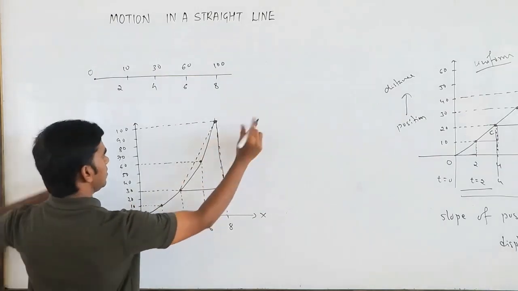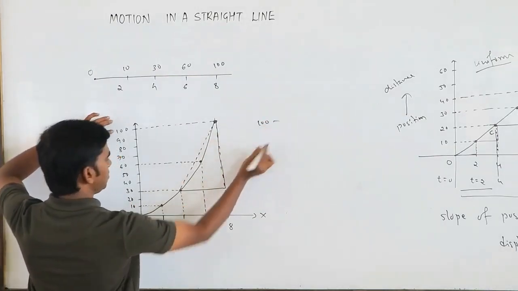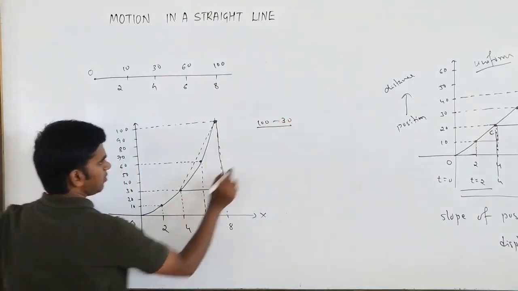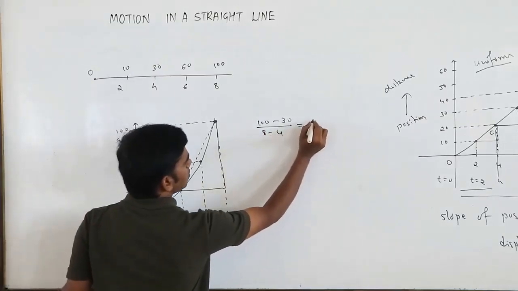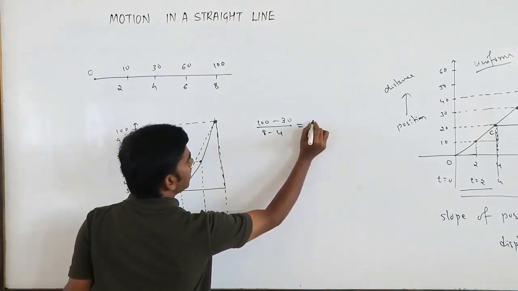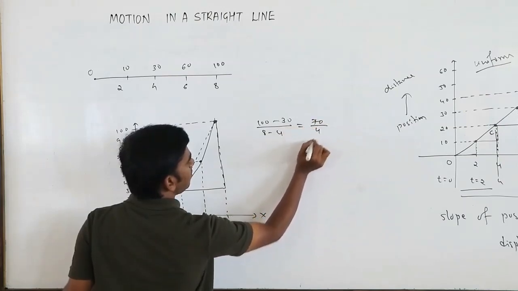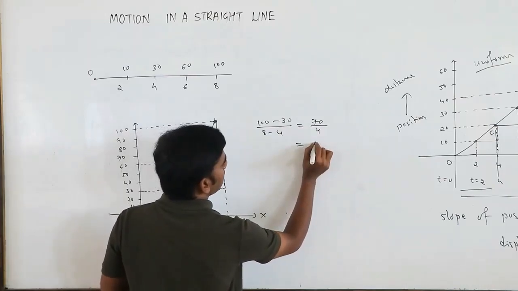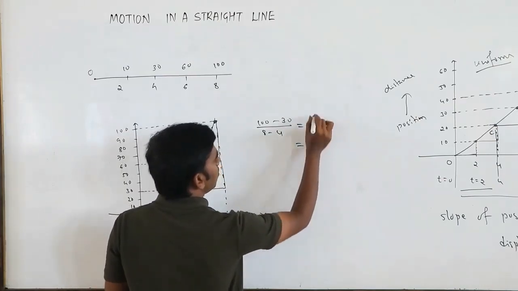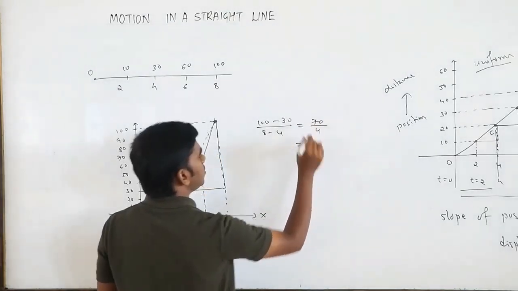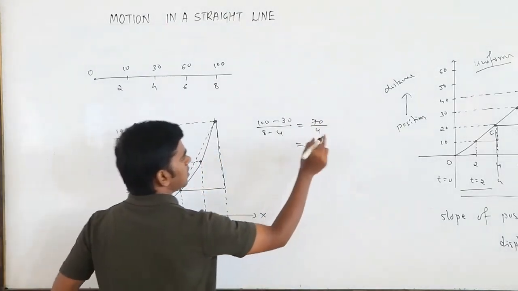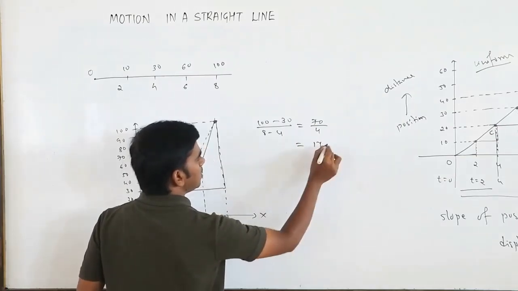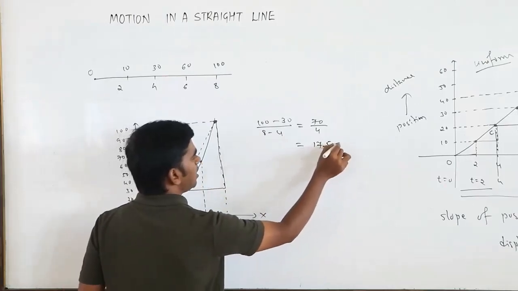Slope is 100 minus 30 divided by 8 minus 4. 100 minus 30 is 70, 70 by 4. So this is going to be 17.5 meter per second.